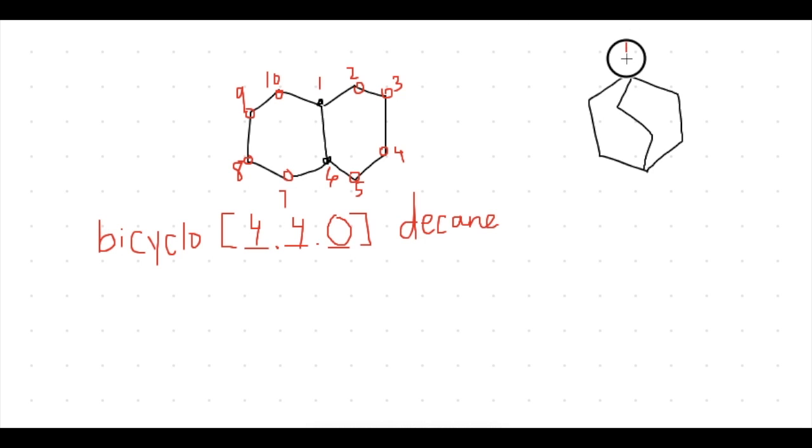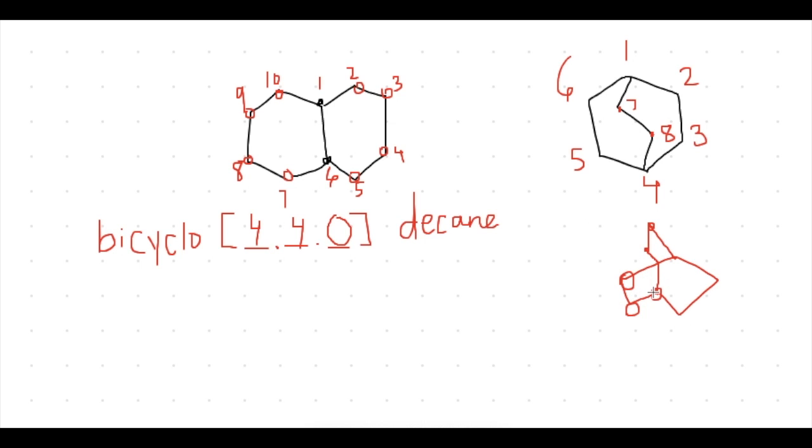Now let's see what the difference is when we name a bridged compound. Once again, I'm going to number around the shape, and I have to count these carbons in the center. This is what the side view would look like. We have 1, 2, 3, 4, 5, 6 carbons around the ring, and then these 2 bridged carbons. Both of these shapes are indicating the same compound. This is the top view, and this is the side view.